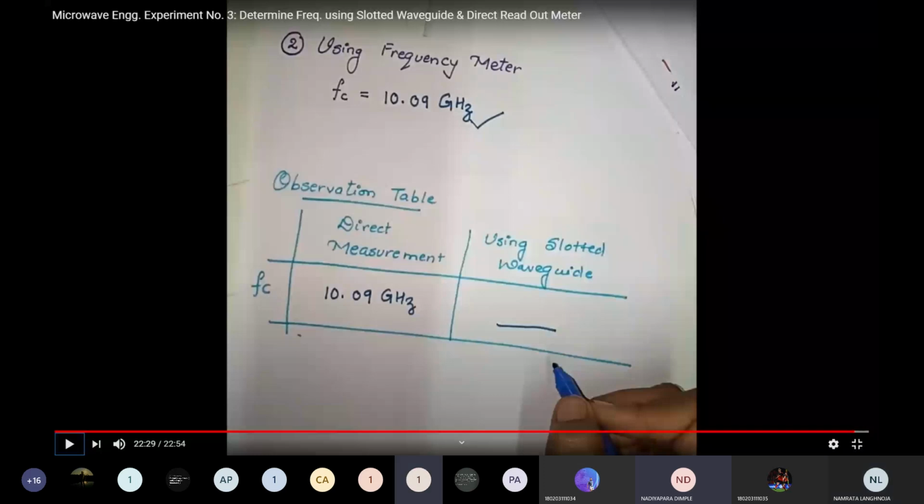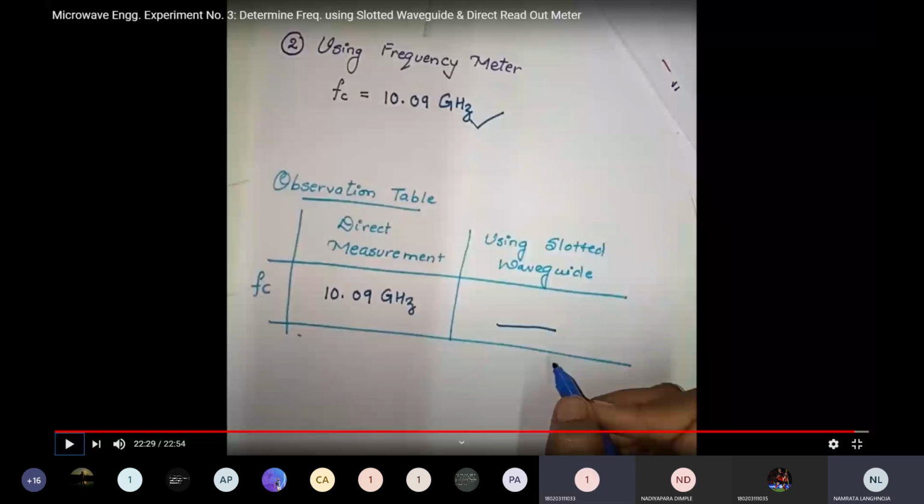Okay, I think the maximum of the students got 9.7. Any other answers other than 9.7? 9.87. Okay, any other answers?